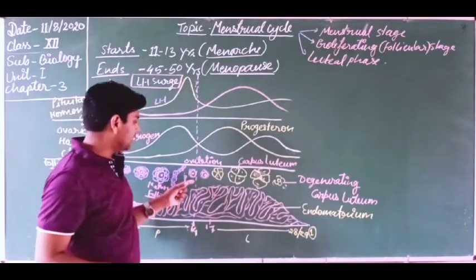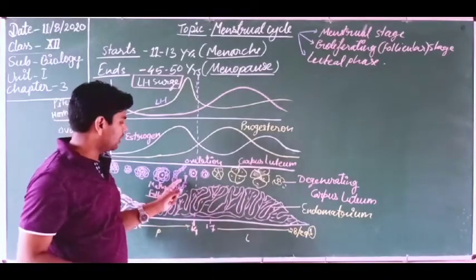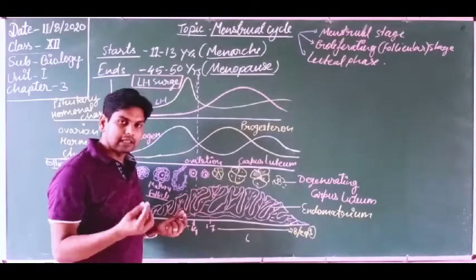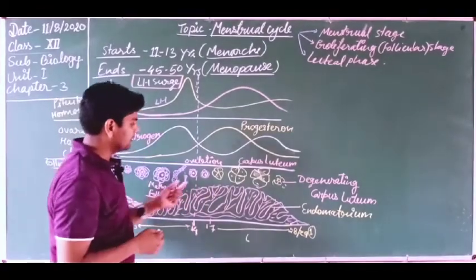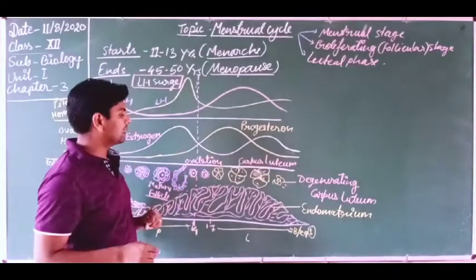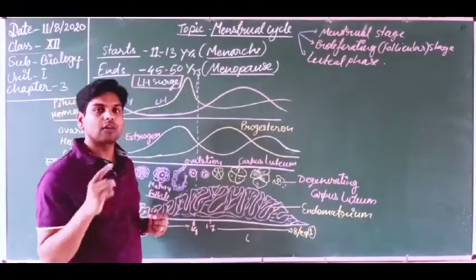Here, dear students, after ovulation this wall again transforms into a little ball-like structure. This new structure is known as the corpus luteum. Corpus luteum is the structure which secretes the progesterone hormone.